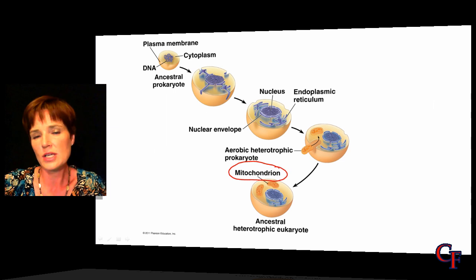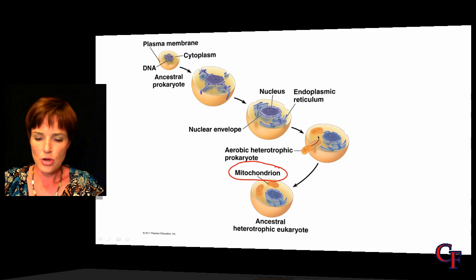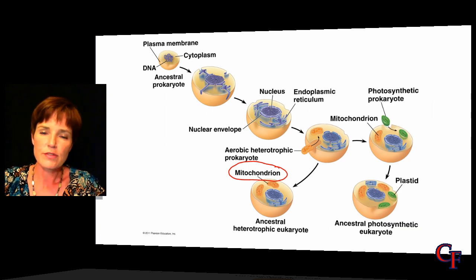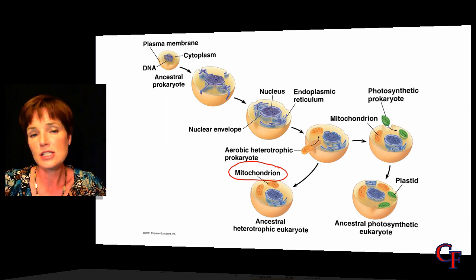Perhaps it was at one time a very small prokaryotic cell that was engulfed by a larger prokaryotic cell. This is also thought to have happened with the chloroplast. So the chloroplast is one of those that probably was undergoing photosynthesis and contributing to those atmospheric oxygen levels.